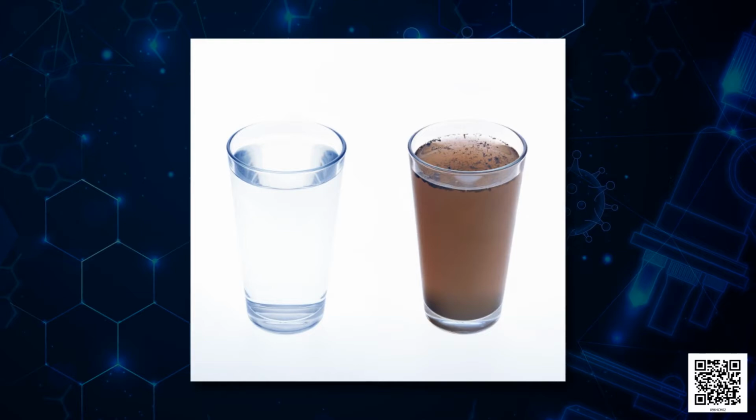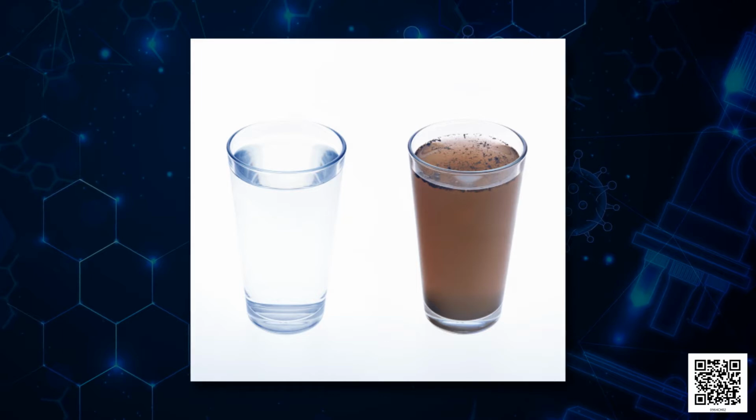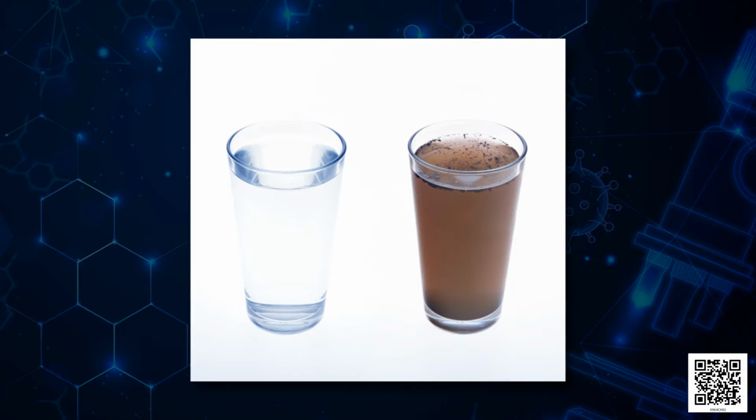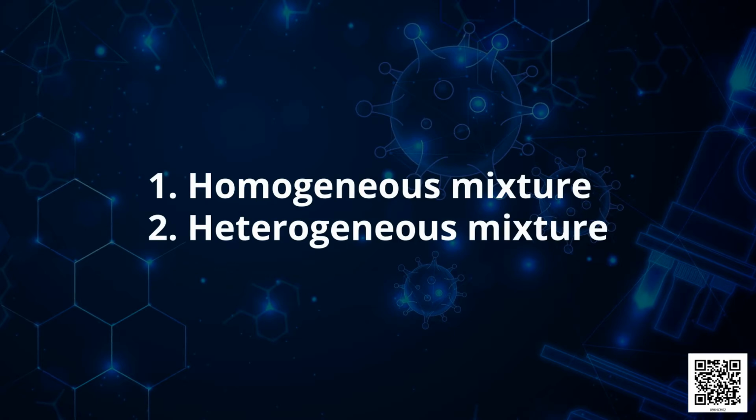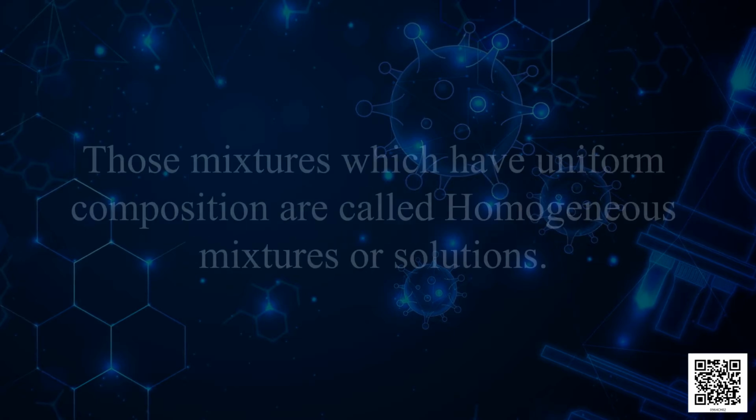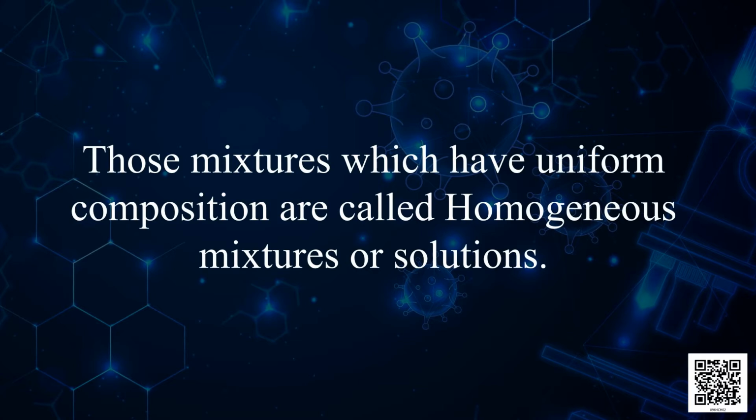Now we observe that in salt solution, we do not see any salt particles at the bottom of the beaker, whereas in the soil solution, particles of soil settle at the bottom of beaker. So this shows that on the basis of size of particles, mixtures can be divided into two categories, homogeneous mixtures and heterogeneous mixtures. Those mixtures which have uniform composition are called homogeneous mixtures or solutions.